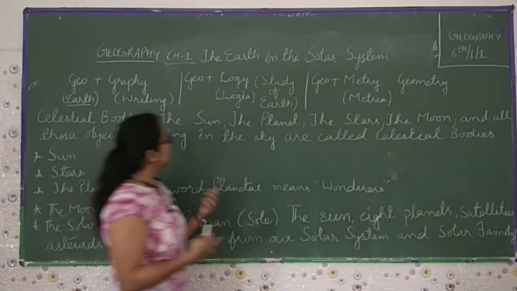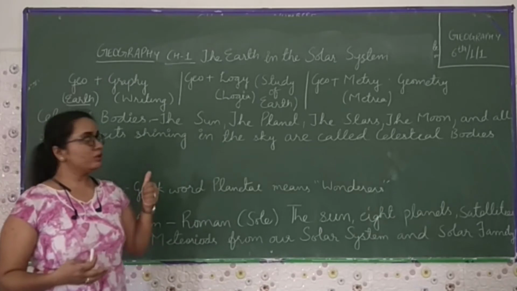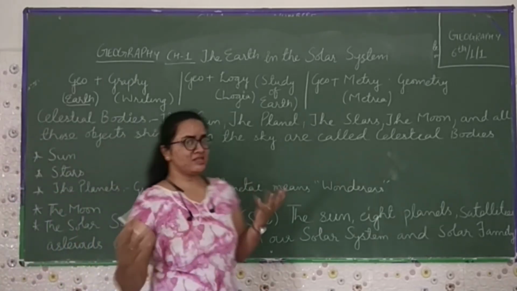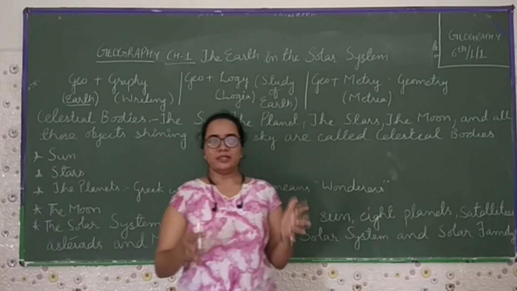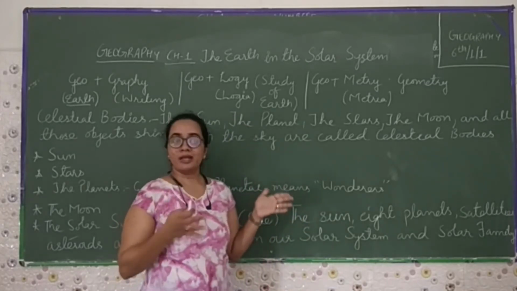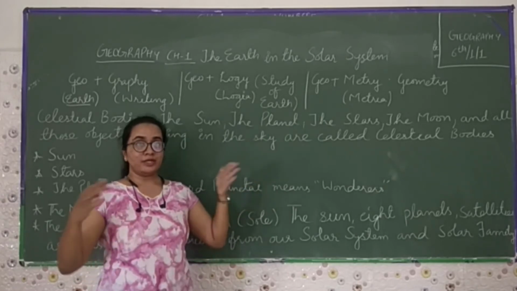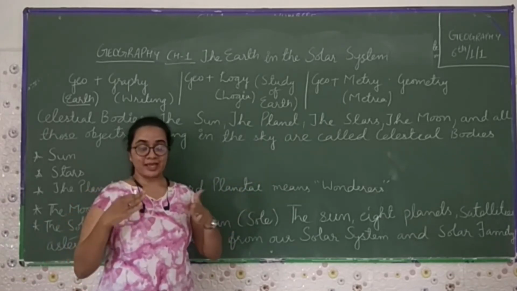Now we come towards this chapter, the earth in the solar system. First I will tell you how the solar system is formed. If you see the Indian map, you can see the Himalayas. Above that, you can see the Tibet Plateau. Above that, you can see the clouds, the sky.